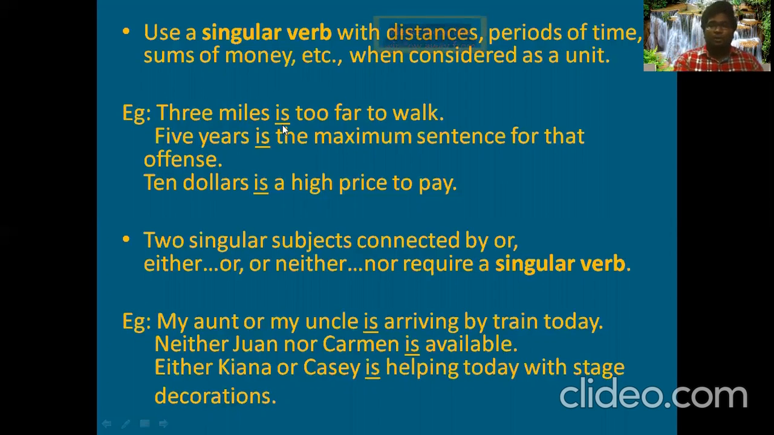So, if I'm not mistaken, 3 miles is considered as a unit. That is the reason we placed a singular verb over here. So 3 miles is too far to walk. That is how we have to say. 150 kilometers is too far on a bike. And 400 kilometers is a big distance. That is how we have to go about it.